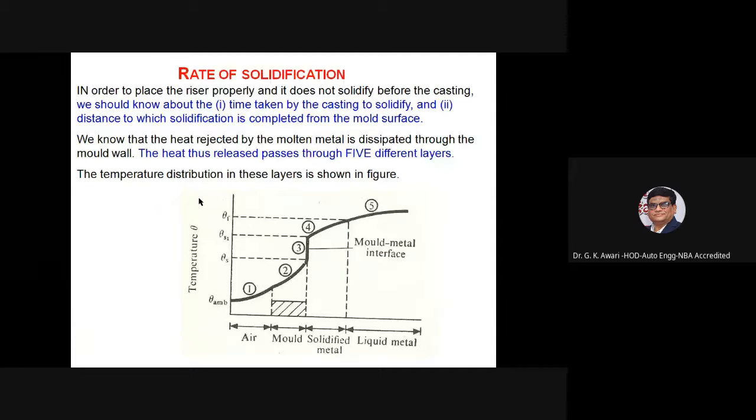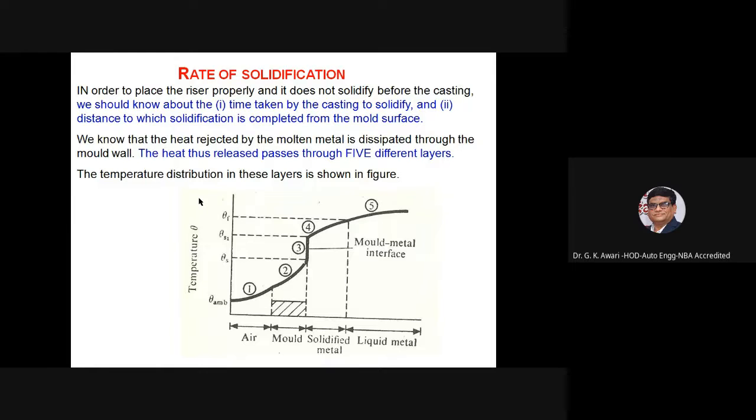Then the rate of solidification. In order to place the riser properly so that it does not solidify before the casting, we should know the time taken by the casting to solidify and the distance to which solidification is completed from the mold surface. We know that the heat rejected by the molten metal is dissipated through the mold wall.